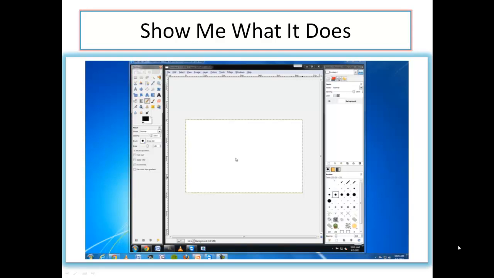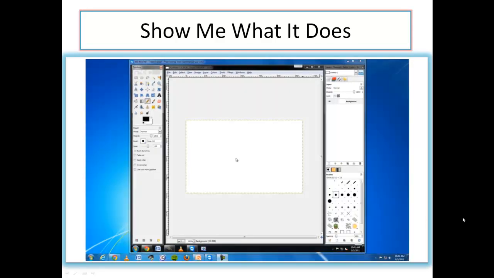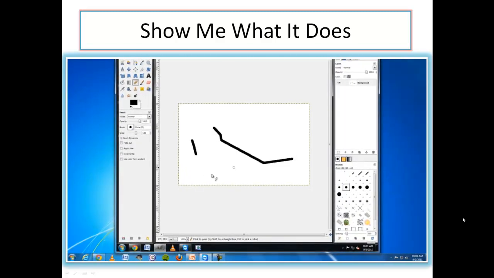Show me what it does and what it looks like. That's what I'm here for. So right now I am controlling, also painting with GIMP, my other computer. And my other computer is Windows 7.